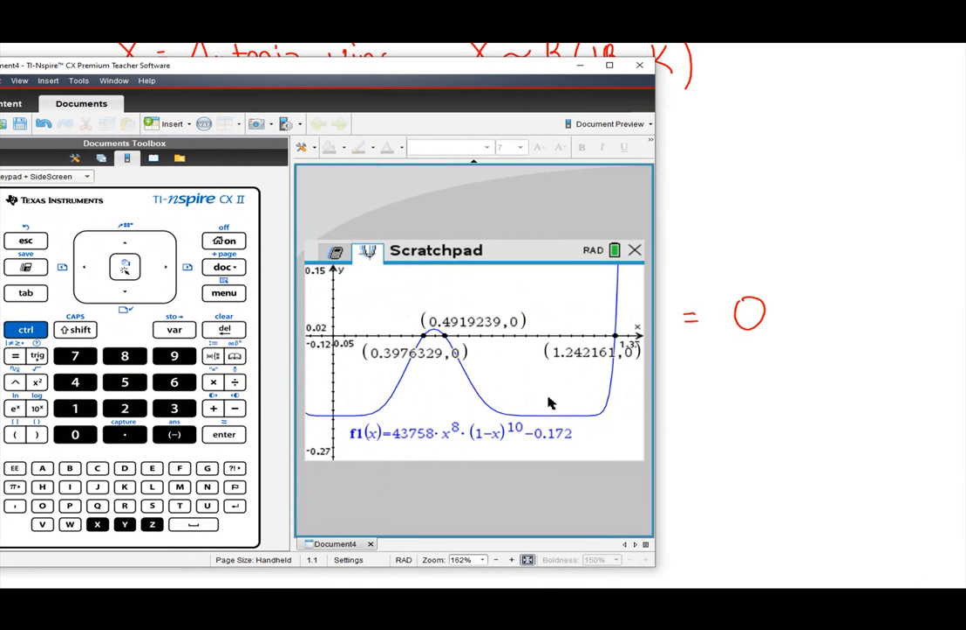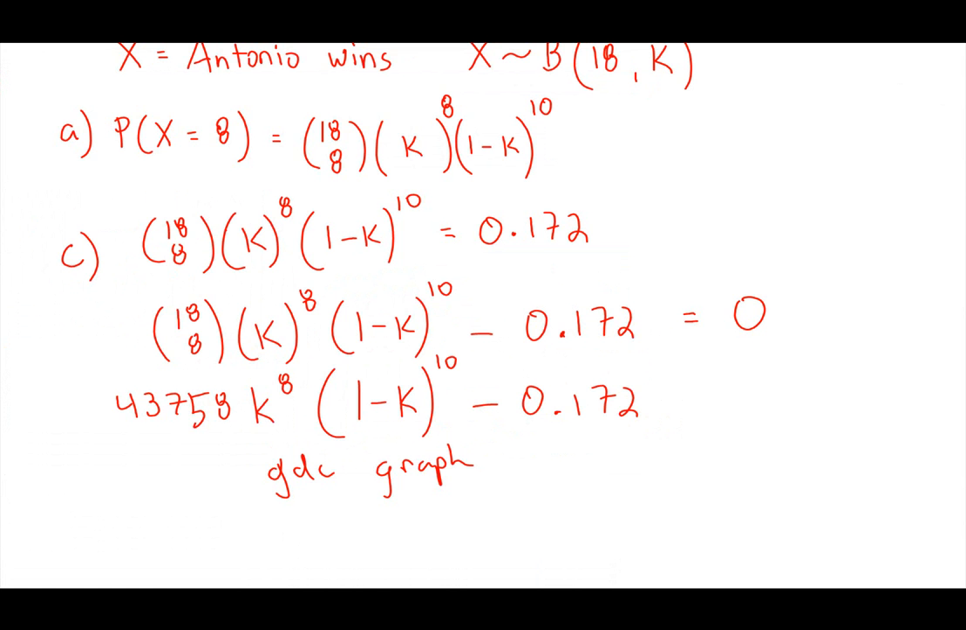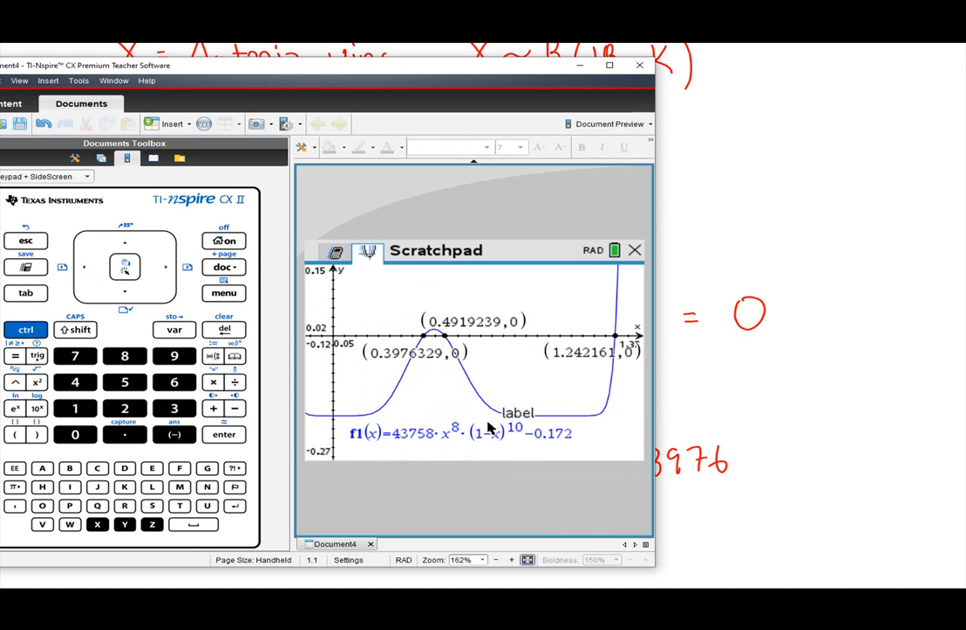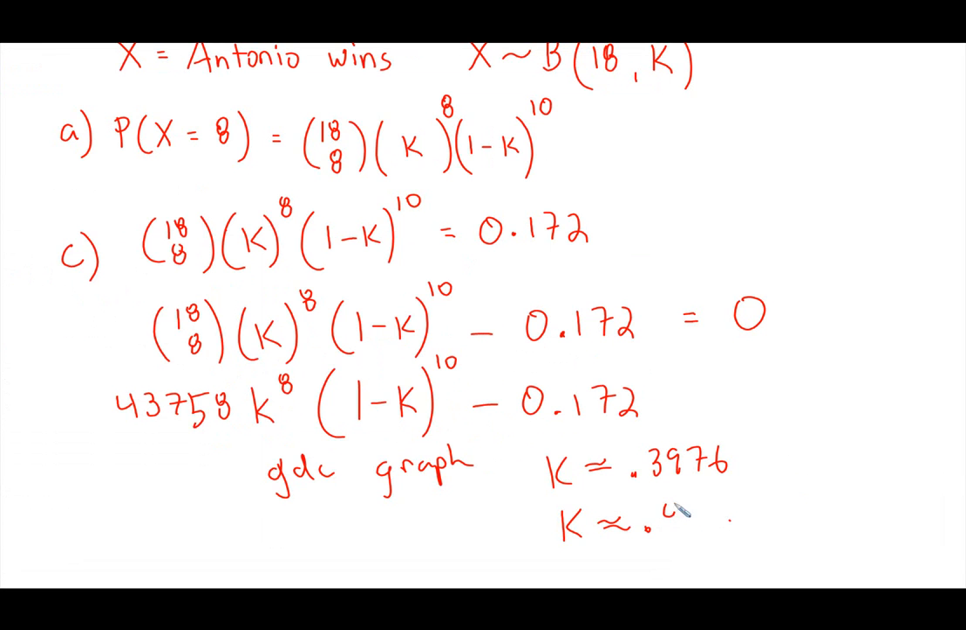K is approximately 0.3976, and K is also approximately 0.49192. Remember, you can always round to 3 significant figures or just keep 5 or 6 decimals. That's also fine as well.